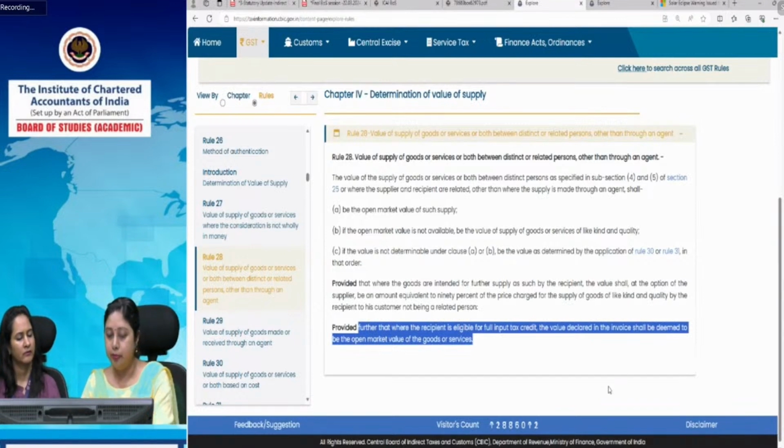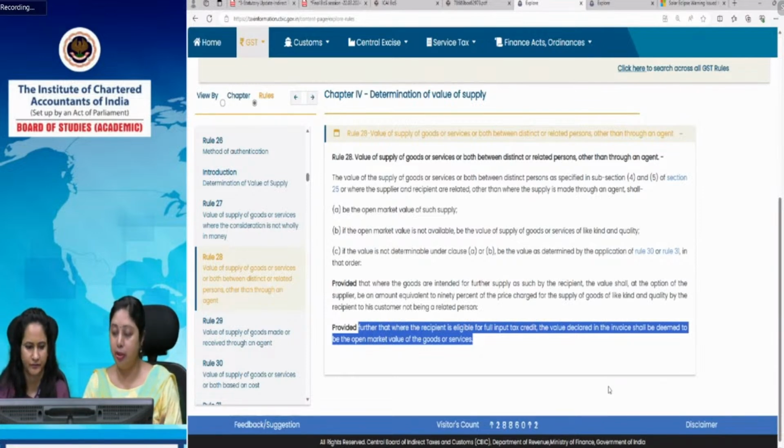So where two related persons are providing services to each other, and the recipient is eligible for full input tax credit, then the value declared in the invoice shall be deemed to be the open market value, because we know that in case of related persons, the value is the open market value of such supply of goods or services.